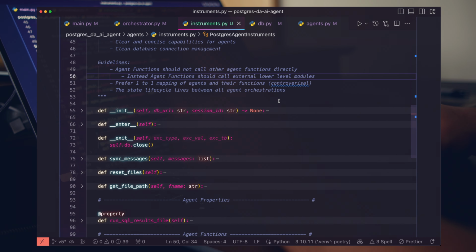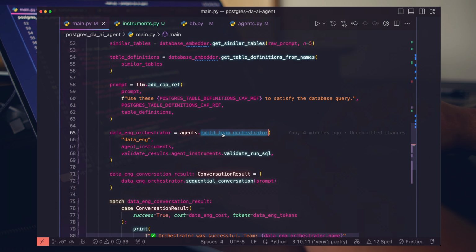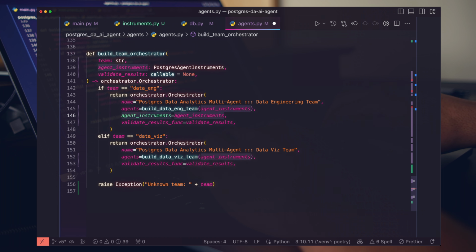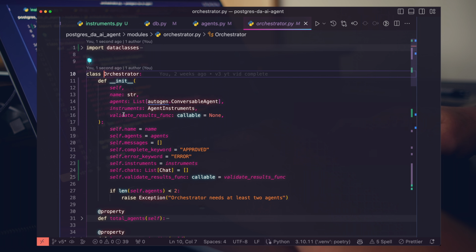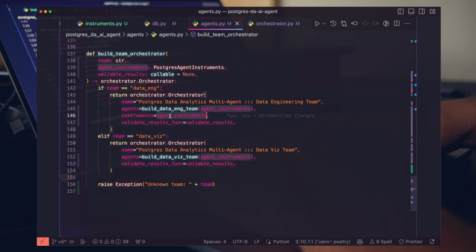Let's look at how our instruments file is helping us. We're going to add one more thing here. When we build out our orchestrator, we also want our orchestrator itself to have agent instruments inside of its scope for it to utilize. So let's go ahead and just set that. Let's make sure that's right. We're going to call this agent instruments. We can call it instruments. That's fine. Awesome. So now the orchestrator also has access to the context which all the agents have as well. Let's go ahead and run this.